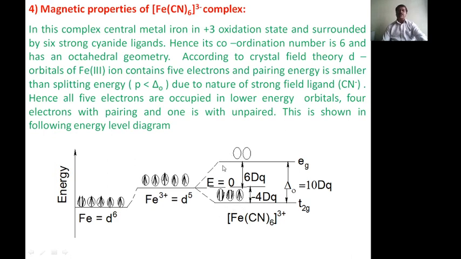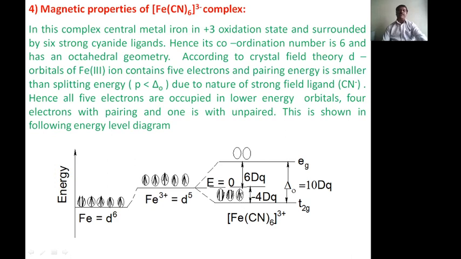Here there are only 5 electrons. Out of 5 electrons, first one is singly filled in the t2g orbital, and the remaining are also paired up in the t2g orbital. 1 electron remains unpaired.